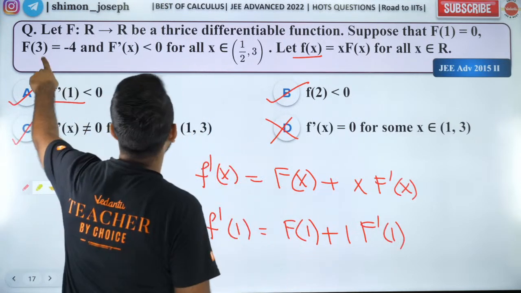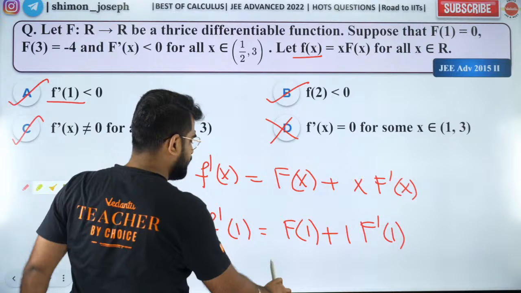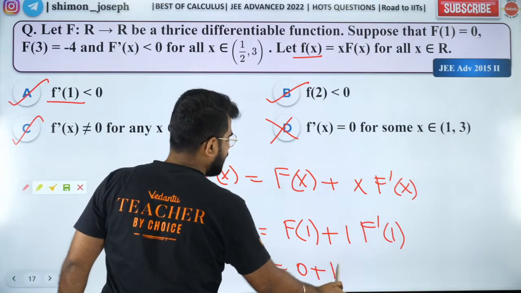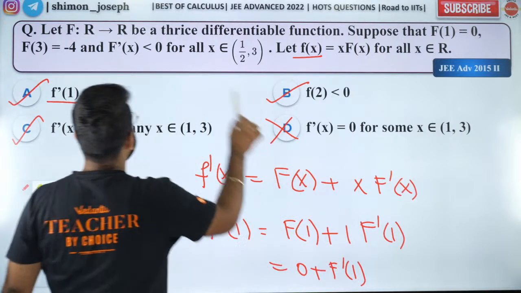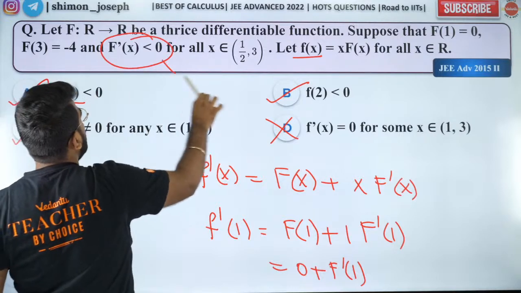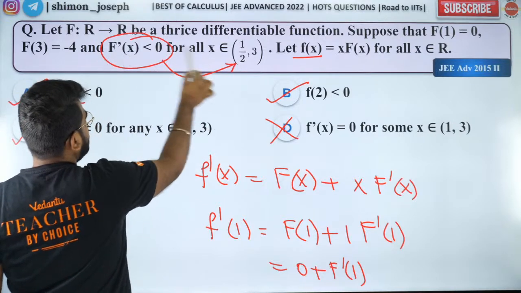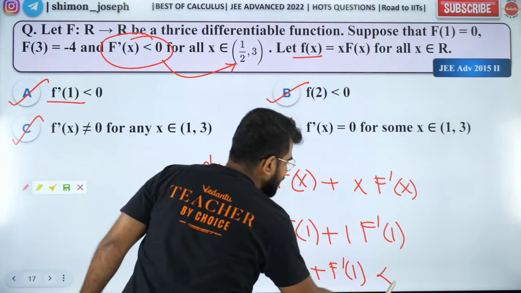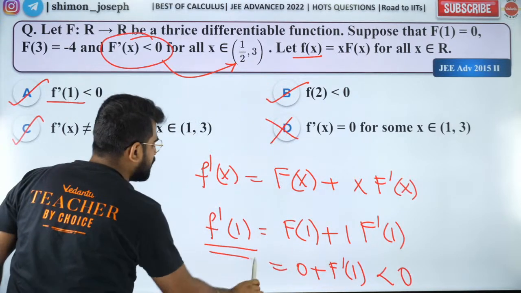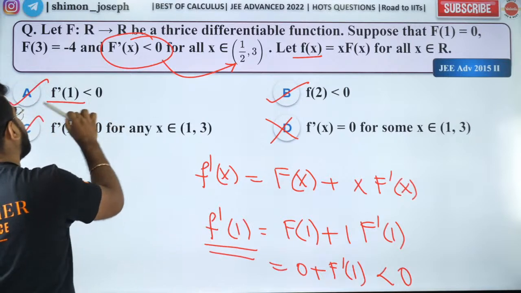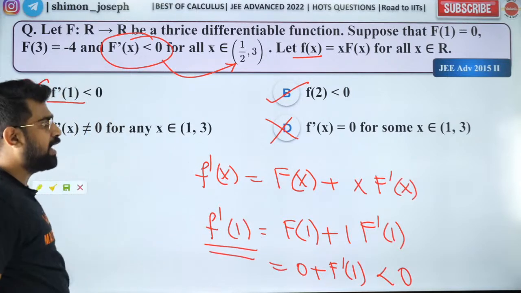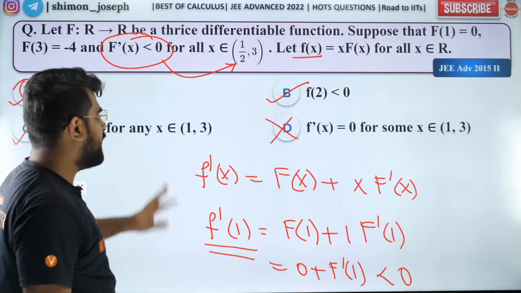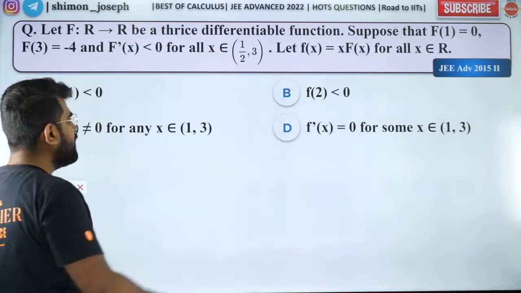So we know f of 1 is 0 and f dash of 1 we know is negative, right? F dash of anything is negative in this interval. So 1 lies in this interval. So f dash of 1 is less than 0. So small f dash of 1 is also less than 0. So A option is right. Now let's go for B option.